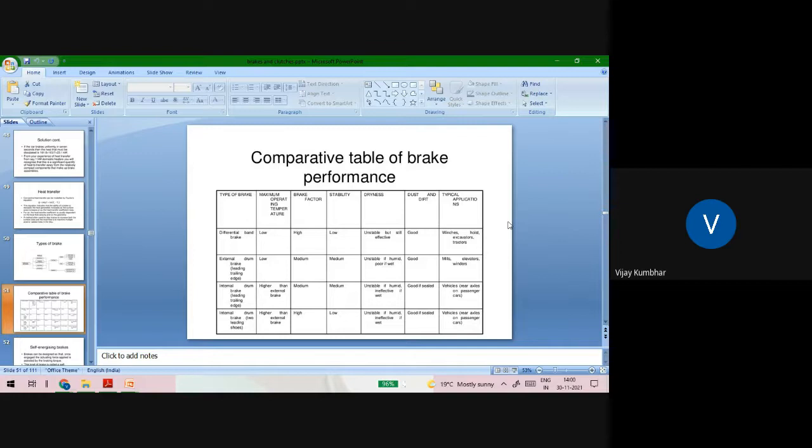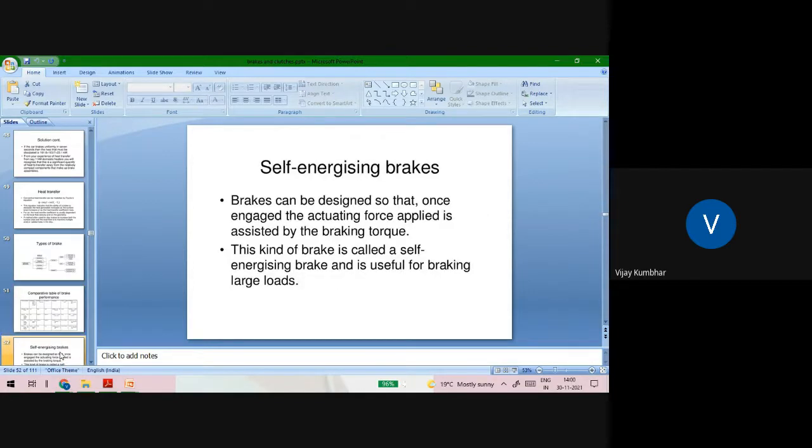Maximum operating temperature is low, brake factor is medium, stability is medium, dryness factor is unstable if humid, poor if wet, and dust and dirt is good. Typical applications: mills, elevators, winders. So this is the comparative table from which we can select the particular brake according to the application.